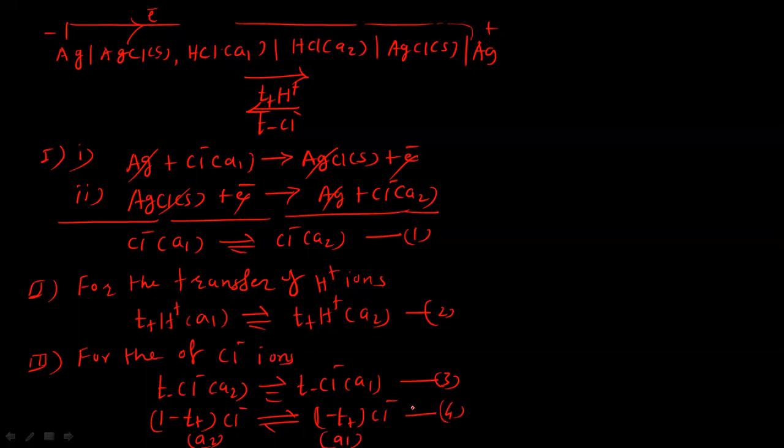So the net chemical change can be obtained by adding 1, 2 and 4. So let us do this.